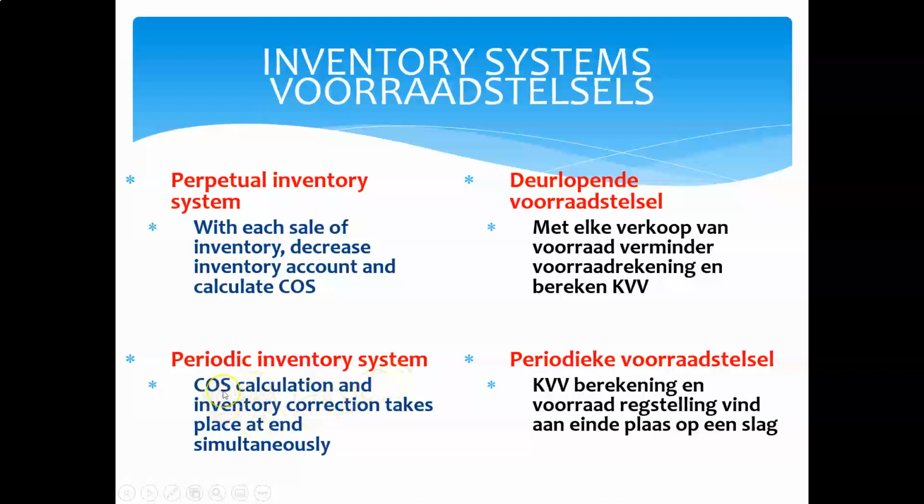Now, what do we mean by that? At year end, we're going to transfer our opening inventory balance to a newly created cost of sales account. So only at year end, we're going to open up a cost of sales account. We're going to transfer our opening balance of our inventory, which is long time ago. The opening balance could be the beginning of the financial year's balance. So we're going to credit our inventory account and we're going to debit our cost of sales account.